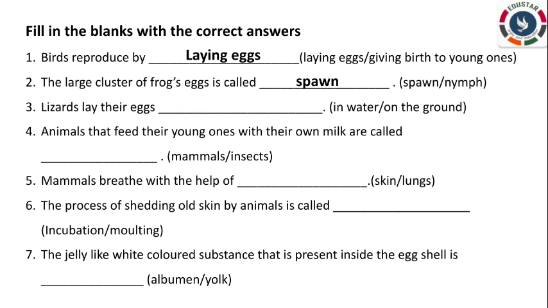Spawn. Lizards lay their eggs in water or on the ground. Animals that feed their young ones with their own milk are called mammals. Mammals breathe with the help of skin or lungs. The process of shedding old skin by animals is called incubation or molting. It is called molting. The jelly-like white color substance that is present inside the egg cell is called albumen or yolk. It's called albumen.